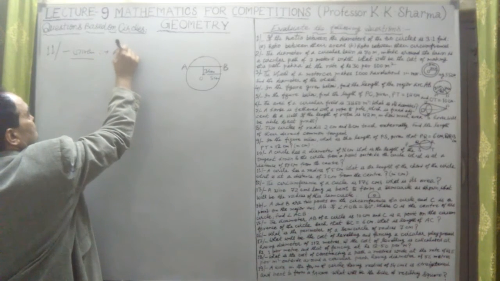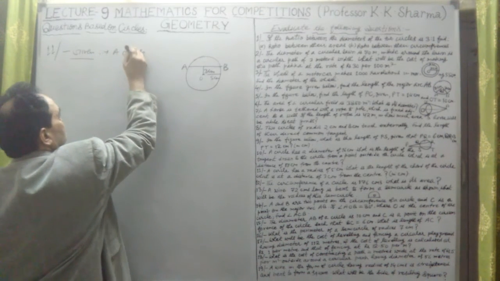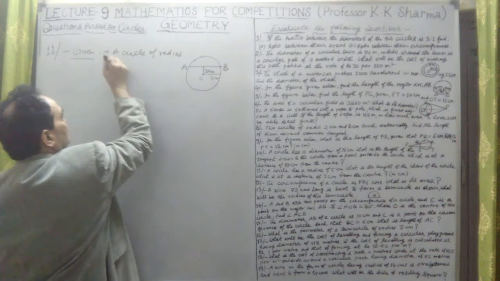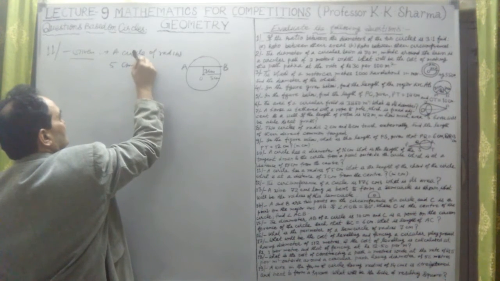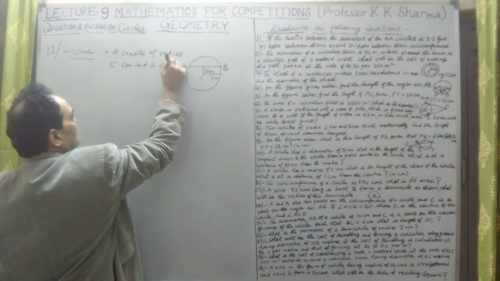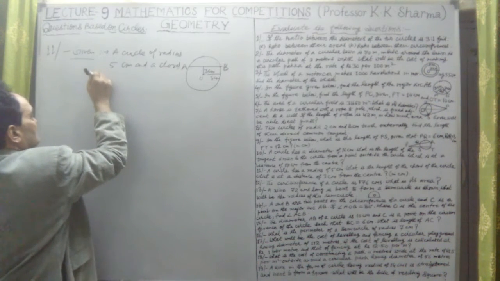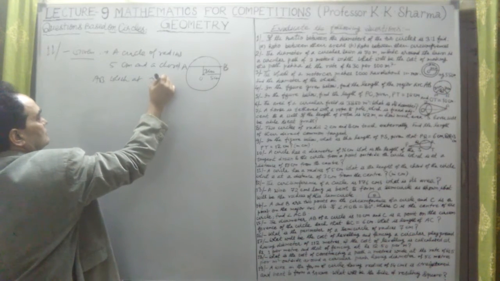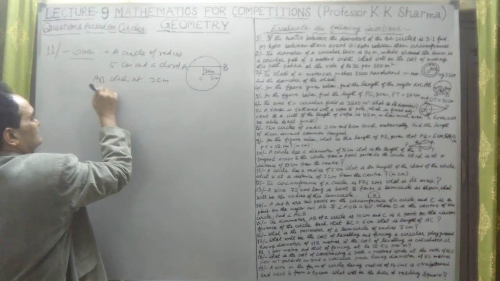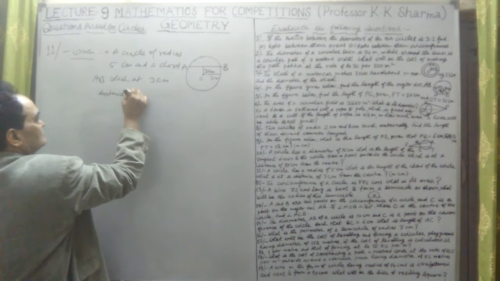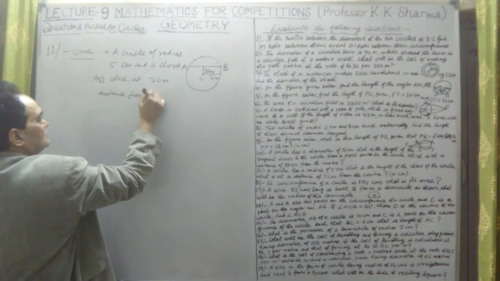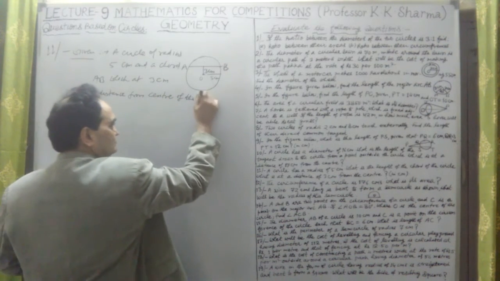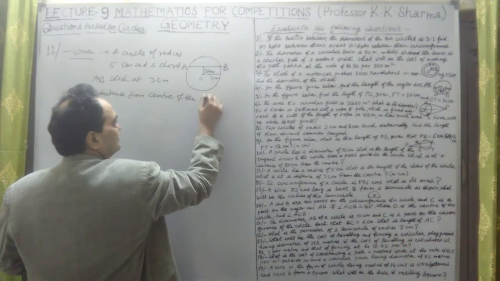A circle of radius 5 centimeter and a chord AB which is at 3 centimeter distance from the center of the circle.